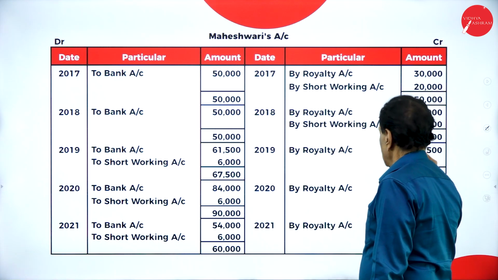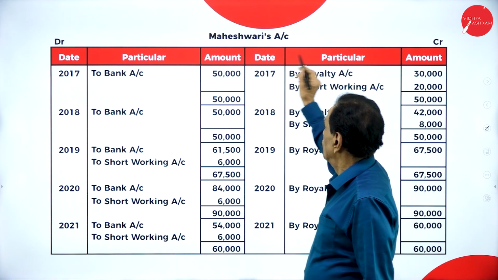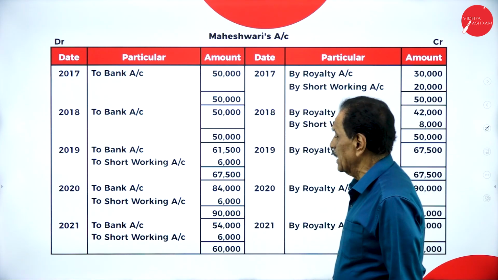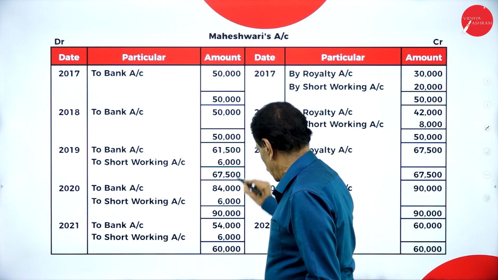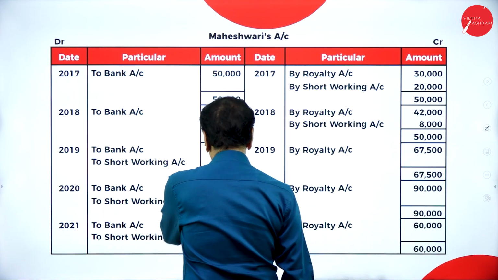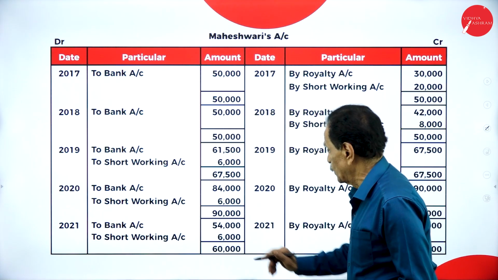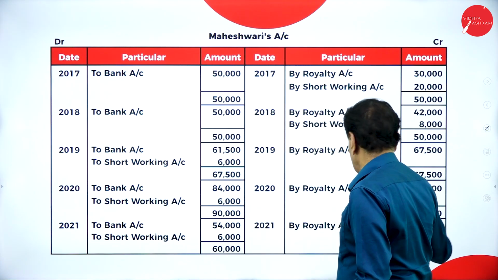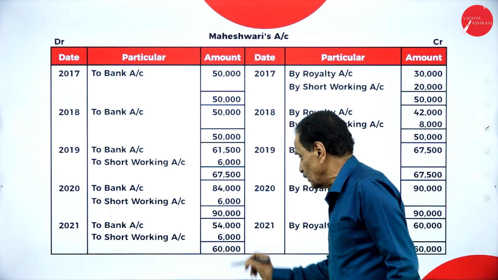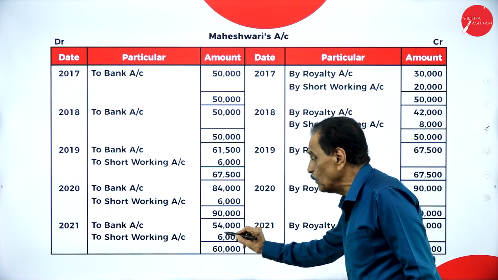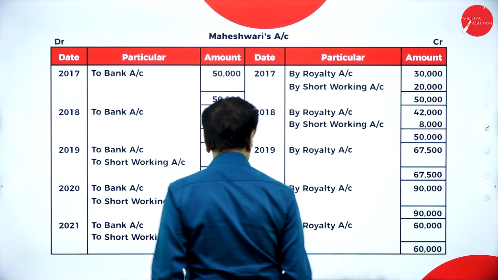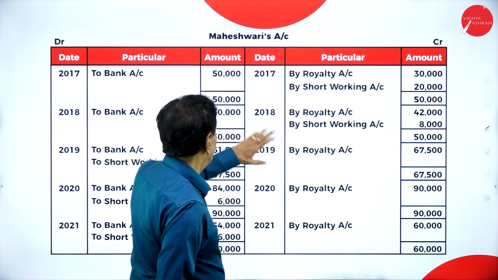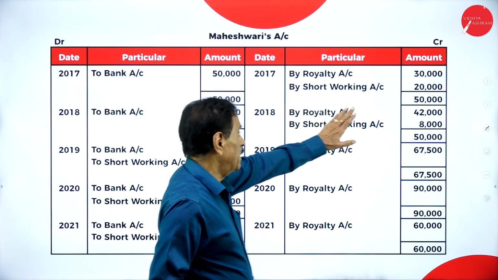67,500. By royalty, 67,500. Then Maheshwari, to bank account, 84,000. To short working, 6,000. Come back here. 6,000 recover. To bank account, 84,000. To short working, 6,000. By royalty, 90,000. Last year, to bank, how much you paid? 54,000. How much recover? 6,000. By royalty, 60,000. So, out of this amount, bank, your royalty is only 30,000.